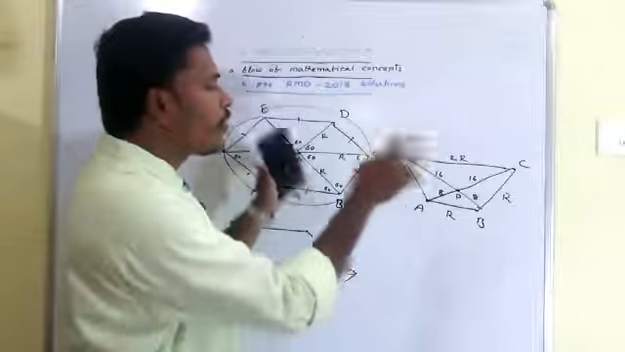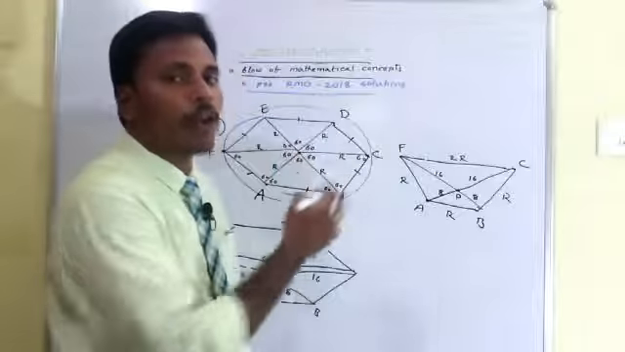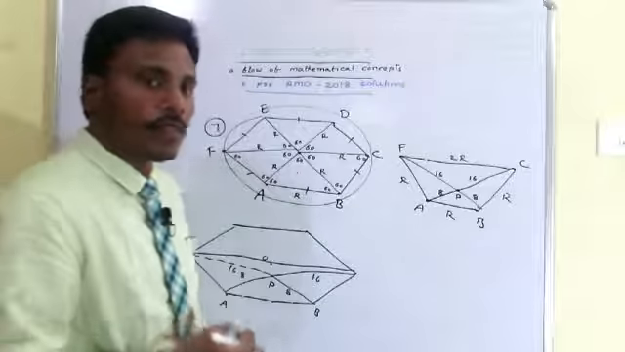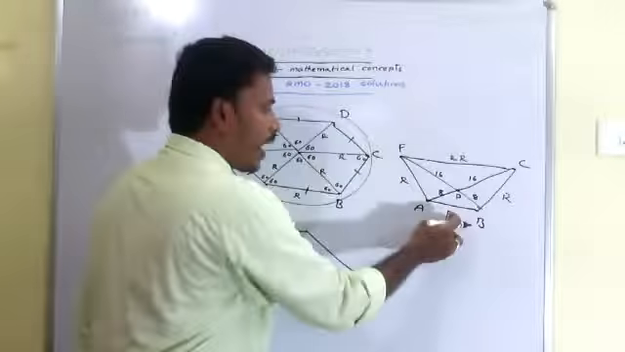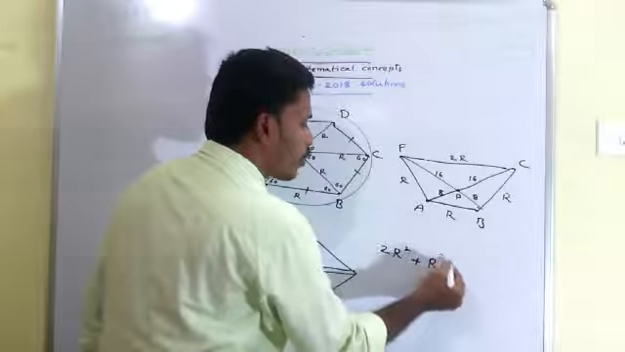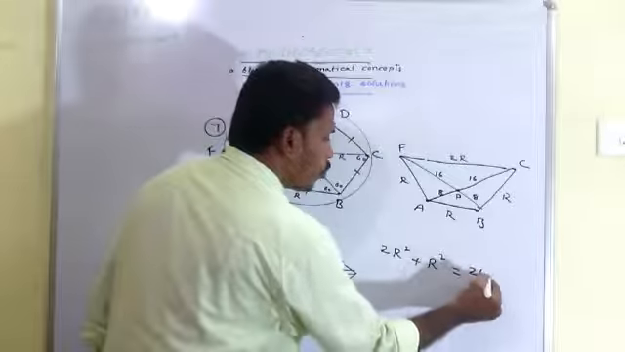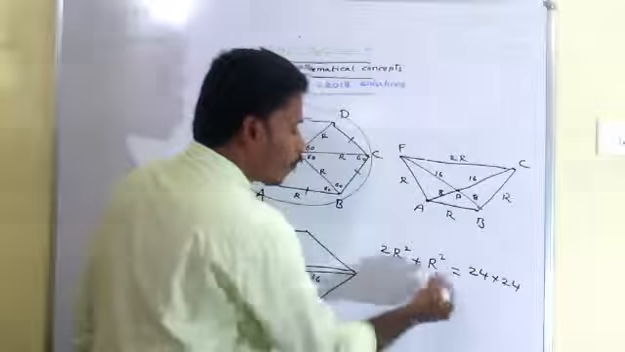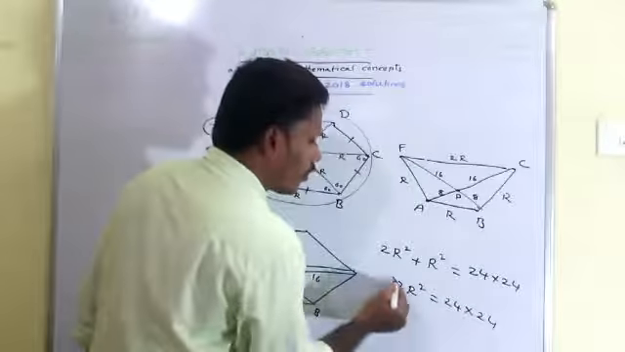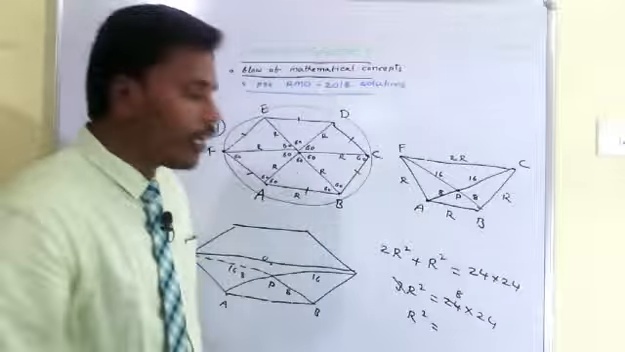Finally, since ABCF is a cyclic quadrilateral, this is enough to apply Ptolemy's theorem. Ptolemy's theorem says the product of these two sides, which is 2R squared, plus the product of these two sides, which is R squared, is equal to the product of the diagonals. The diagonal length is 24 now, so 24 into 24. If you solve, 3R squared is equal to 24 into 24, so R squared is equal to 24 into 8.